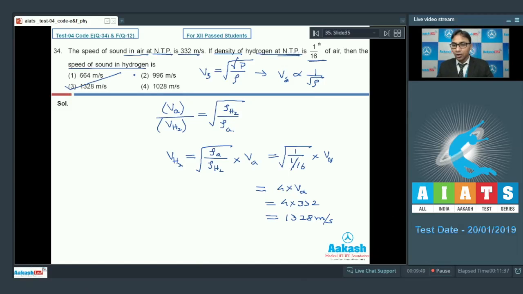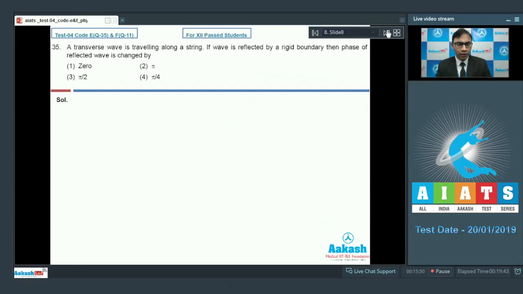Now let's move to question number 35. In question 35, it says that a transverse wave is traveling along a string. If wave is reflected by a rigid boundary, then phase of reflected wave is changed by. We know that when a string wave is moving towards a rigid support or rigid boundary, then after reflection, the wave gets inverted like this, right?